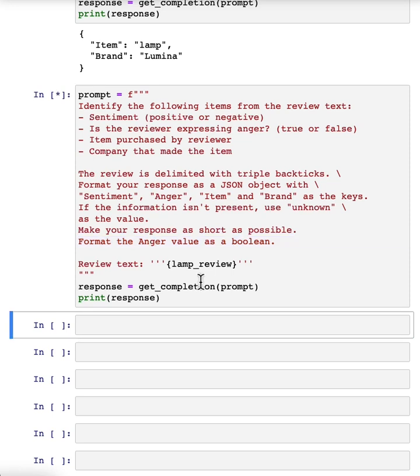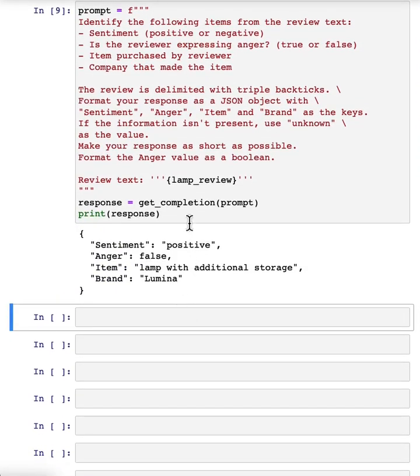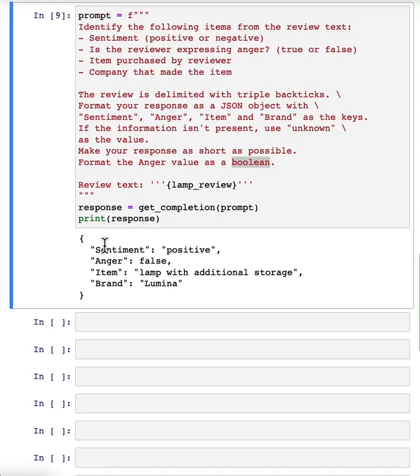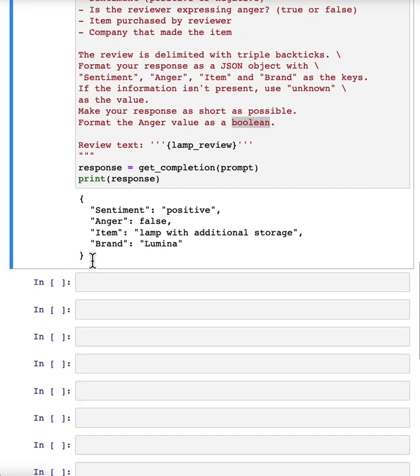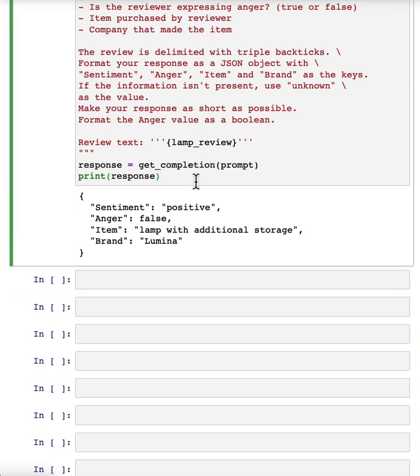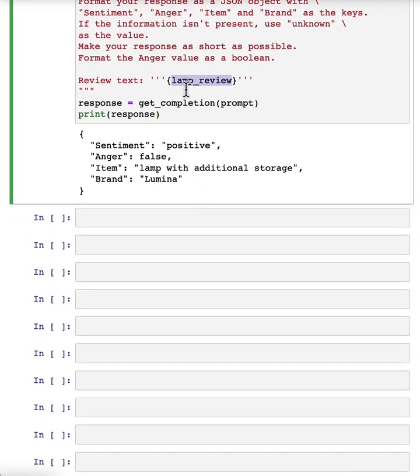And let me run that. And this outputs a JSON where sentiment is positive, anger, and there are no quotes around false because I asked it to just output it as a Boolean value. It extracted the item as lamp with additional storage instead of lamp. Seems okay. But this way, you can extract multiple fields out of a piece of text with just a single prompt. And as usual, please feel free to pause the video and play with different variations on this yourself. Or maybe even try typing in a totally different review to see if it can still extract these things accurately.